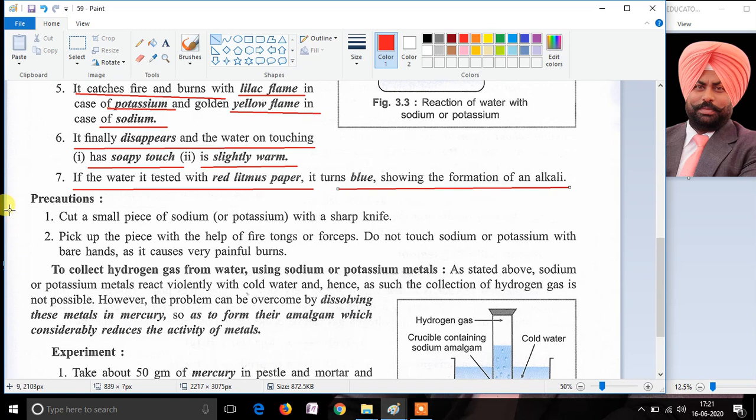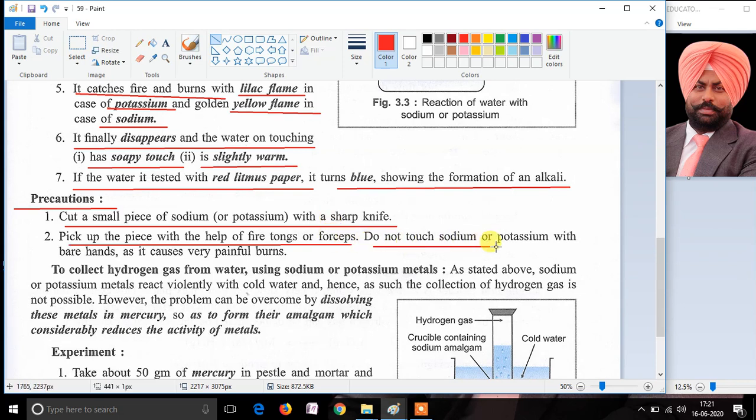Now there are certain precautions which you have to keep in mind while performing the experiments. The first precaution is that always use a sharp knife to cut a small piece of sodium and potassium, and always pick up the piece of sodium or potassium with the help of fire tongs or forceps.